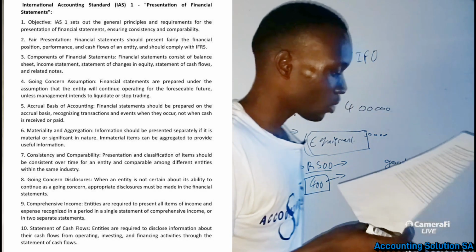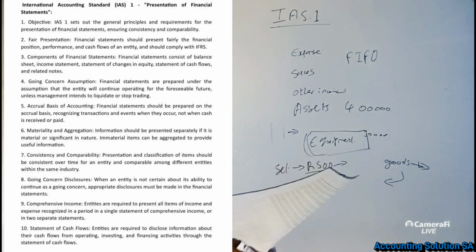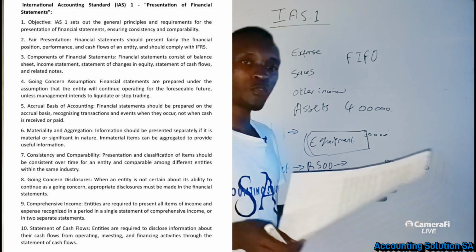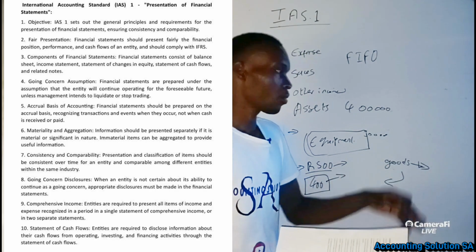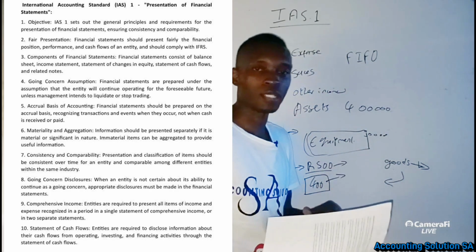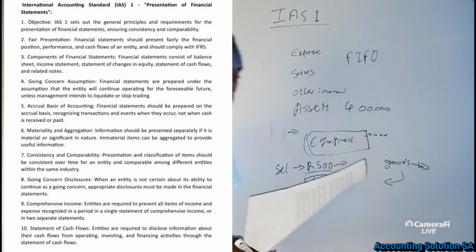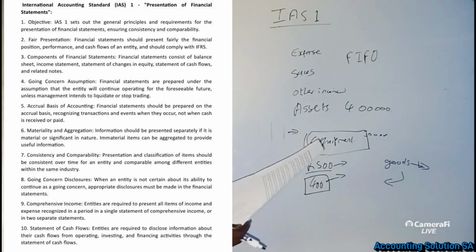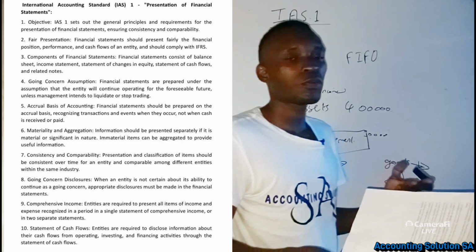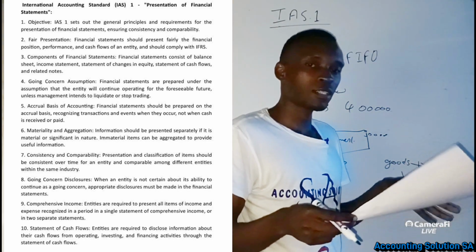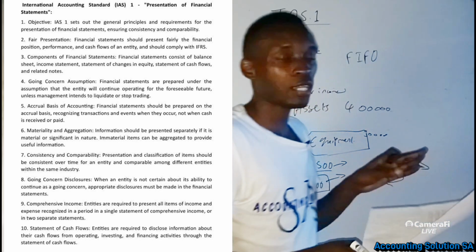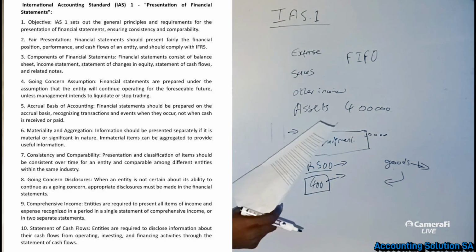That's what we call consistency and comparability. If you are using the weighted average method, we must use the same formula. Someone must not use another formula which is very different from ours while we are using the same method. It must be the same. Even if maybe the formula can give you the same answer but in a different style, it is still fine, but the procedure must be the same.